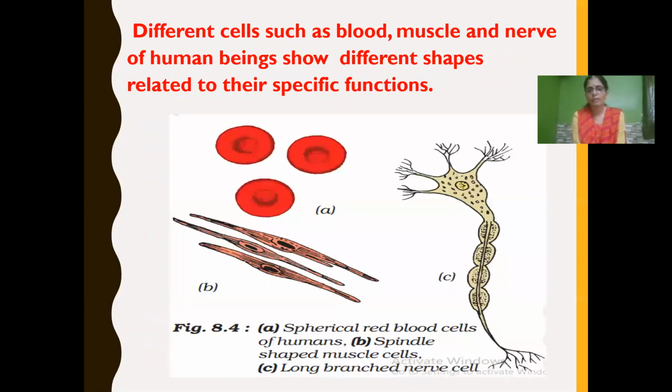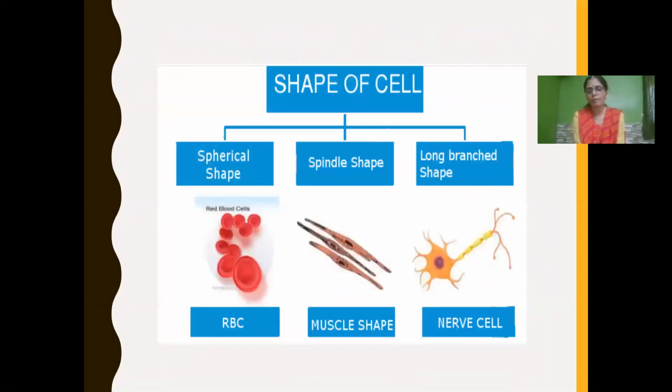Different cells such as blood cells, muscle cells, and nerve cells of a human being show different shapes. The shape of the cell varies, and it is related to their specific function. Generally, the shape of a cell is classified into three types: spherical shape, spindle shape, and long branched shape. Red blood cells are spherical in shape, and muscle cells are spindle shaped, that is, broader in the middle and tapering at both the ends.